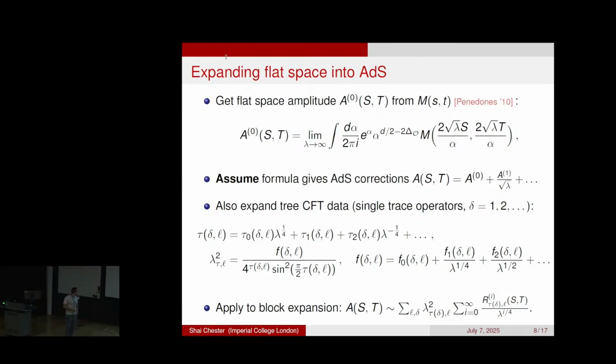And so this is what the blocks will look like when you expand them. So your block expansion, of course, you have the OPE coefficient squared as usual. And then the blocks themselves, in terms of these Mandelstam variables, you expand them in 1 over lambda. And these are going to have various poles in S and T. OK, so this is the first part of the algorithm. All we've done is apply this Borel transform to our CFT correlator to expand it around flat space.